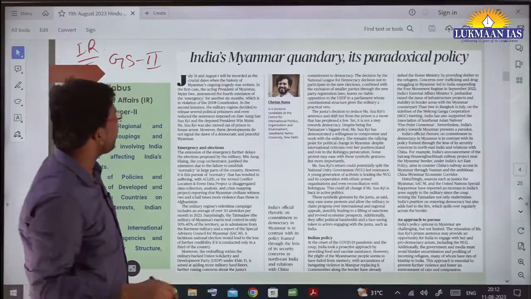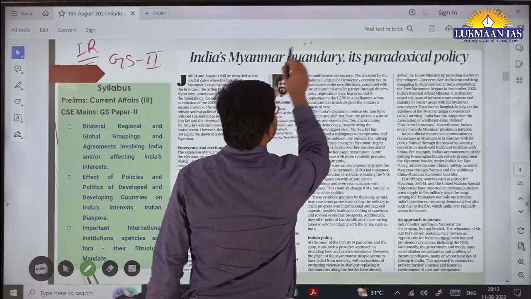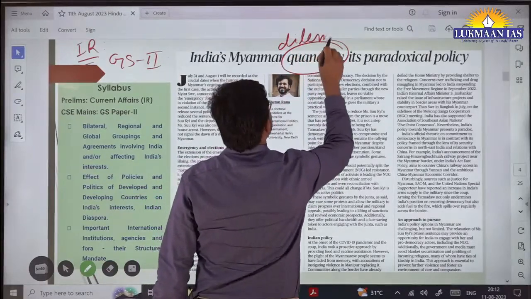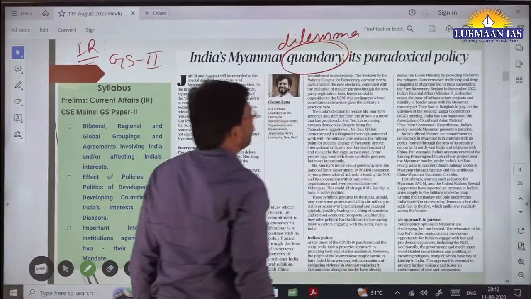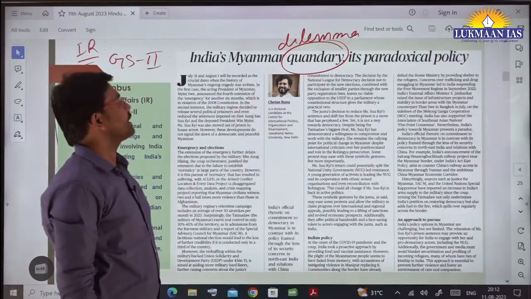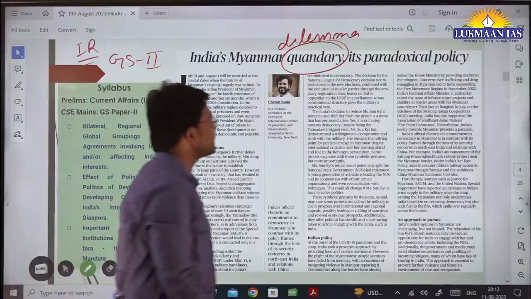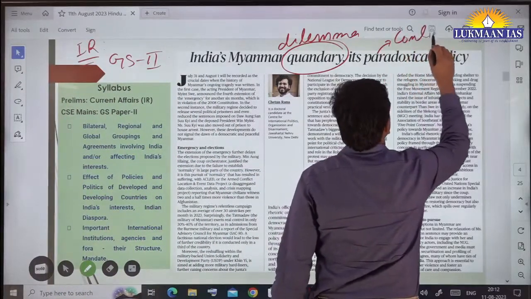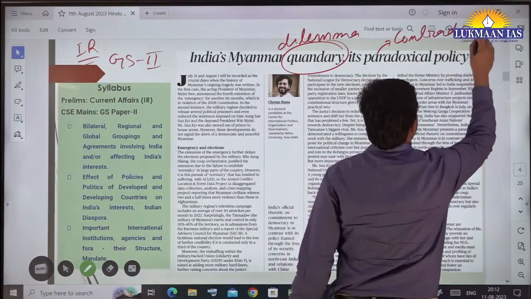Okay. So when we talk about this keyword quandary, what do we mean by this keyword? It means dilemma. And what is the meaning of paradoxical policy? Paradoxical means something which is contradictory.